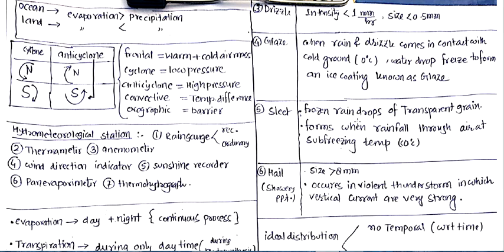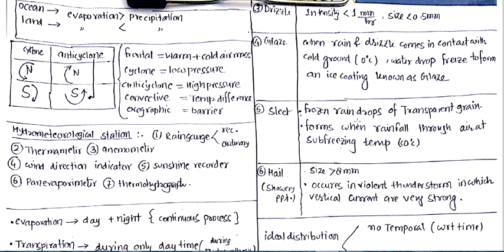First, two types I have already discussed with you. Now the third type of precipitation is drizzle. The important thing in drizzle is that the intensity of rainfall is less than 1 mm per hour, and the size of the water droplets in this type of precipitation is below 0.5 mm.